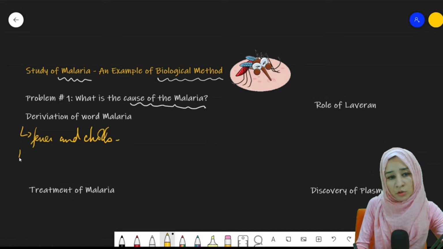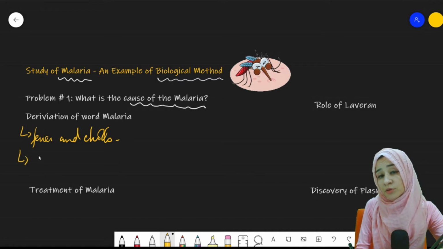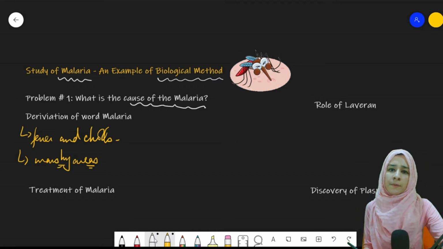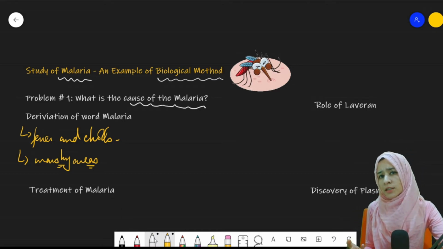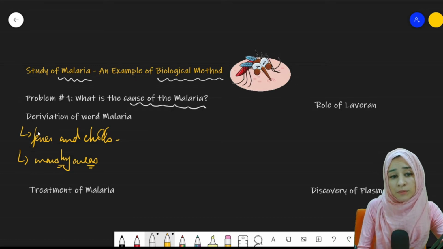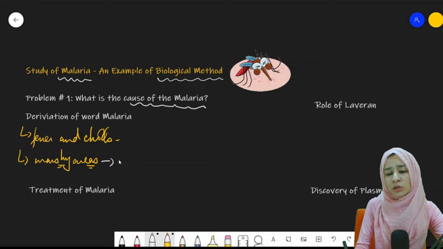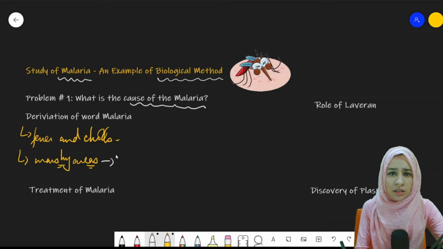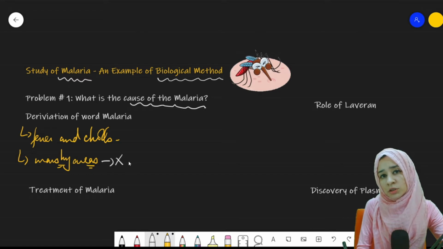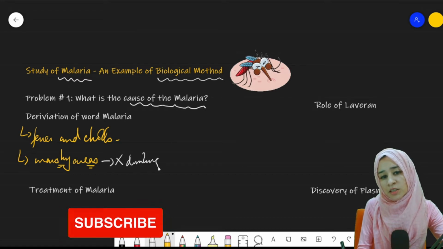The first thing they understood was that people who were suffering from these symptoms were living in marshy areas. Then they thought it might be because of the water of those marshy areas, that it is polluted. But later on, it was concluded that it is not associated with drinking the water of the marshy areas.